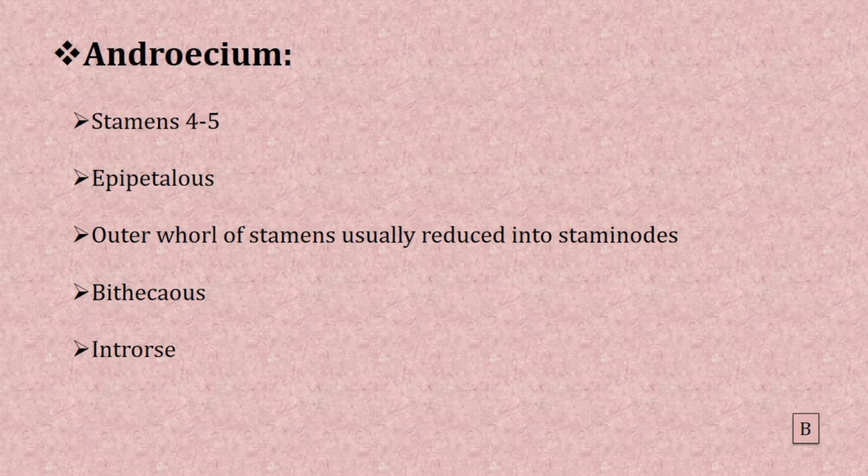Androecium is the male reproductive organ, or stamens, of the flower. The stamens of a flower are the androecium. The androecium consists of the anther, filament and connective tissue.